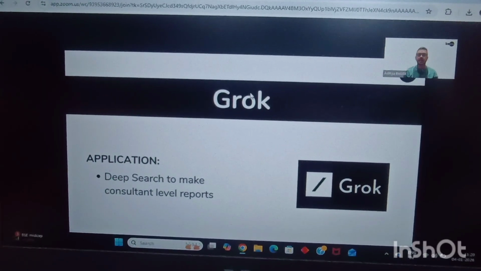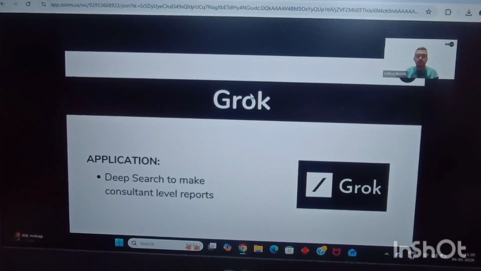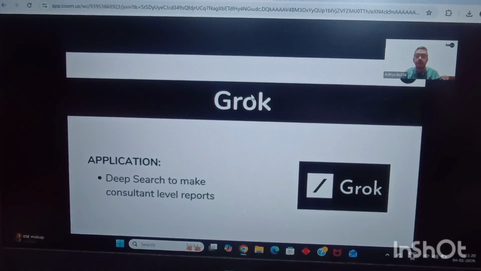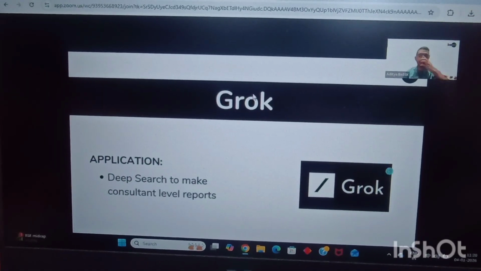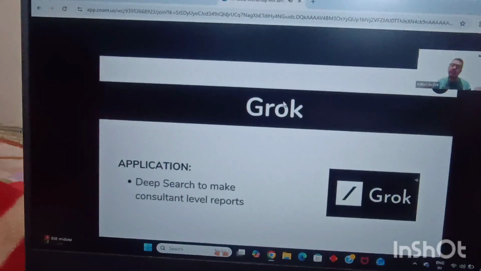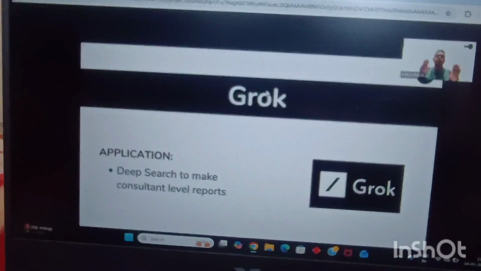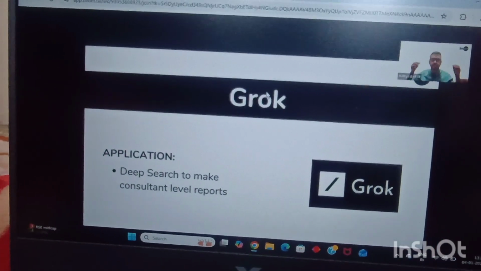Why did we not use ChatGPT? Why did we not use Claude? Why did we not use Perplexity? Why did we not use Gemini? How many of you have this very natural question in your mind? Why not Copilot? Yes, why not DeepSeek? A lot of you have these questions in your mind, guys.